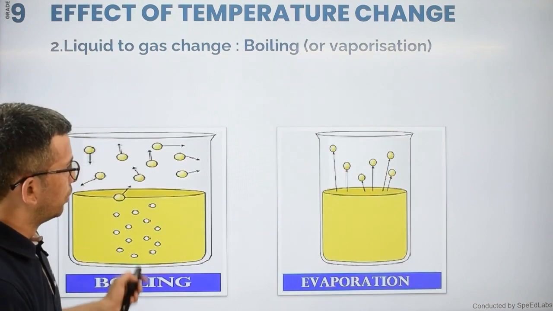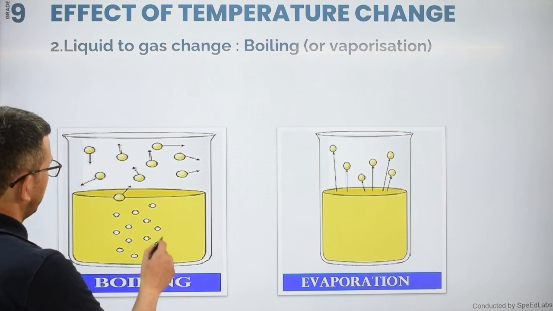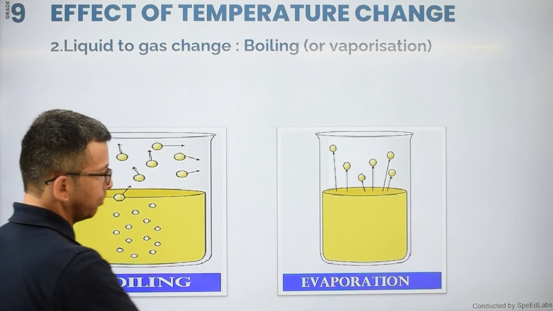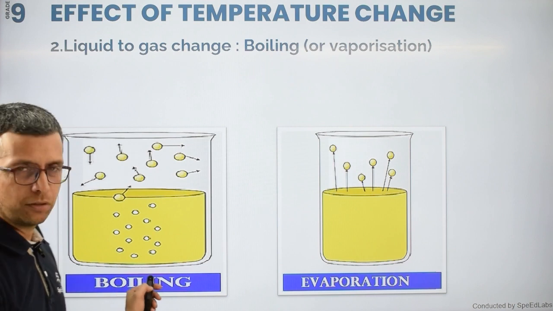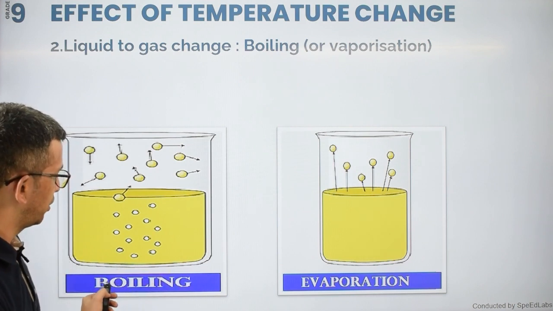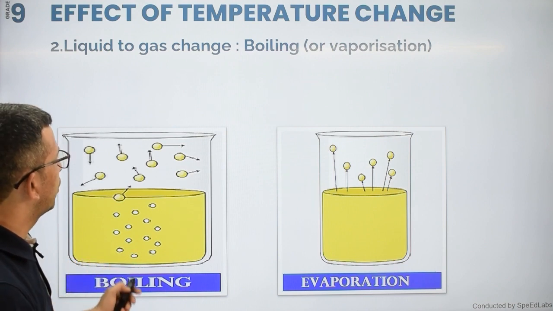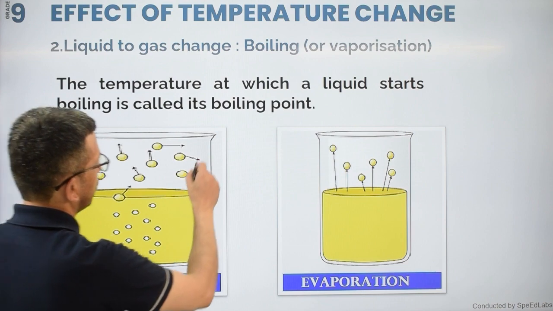So what is the difference between boiling and evaporation? Here the liquid converts into vapor form, and in the same way in the case of evaporation also. Boiling means I am providing energy from the external side. I need to boil, so I should provide heat from outside. So the temperature at which a liquid starts boiling is called the boiling point.